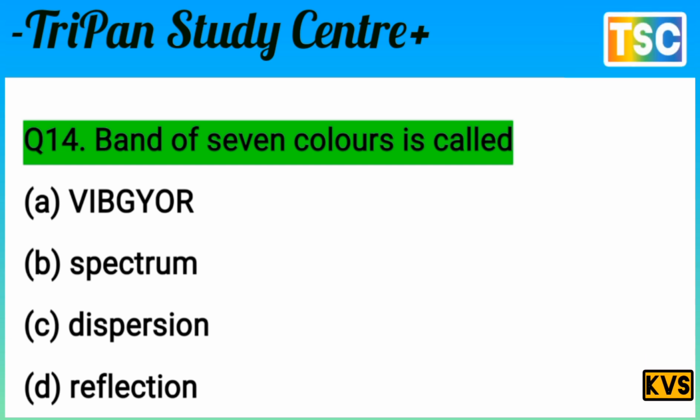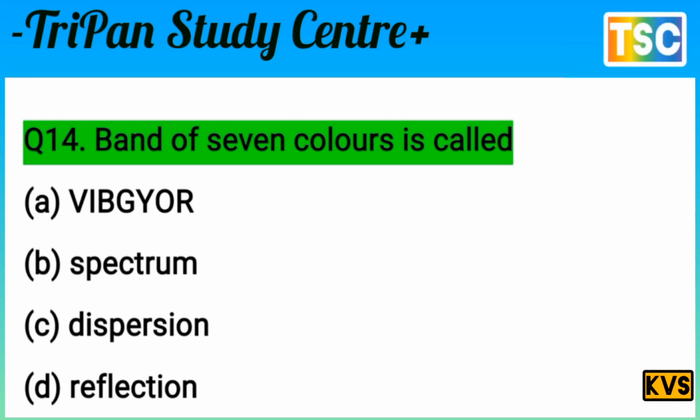Many students thought A is the correct answer, but option A is not correct here. You thought V, I, B, G, Y, O, R. There are 7 colors represented here, but this answer is not correct. Question here: a band of 7 colors is called. The band of 7 colors is called a spectrum.